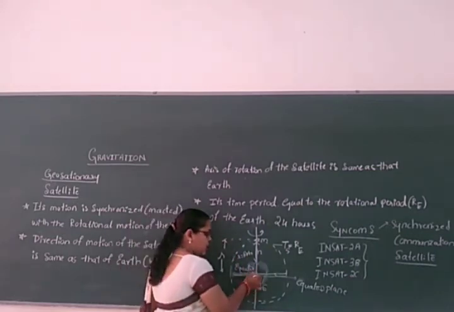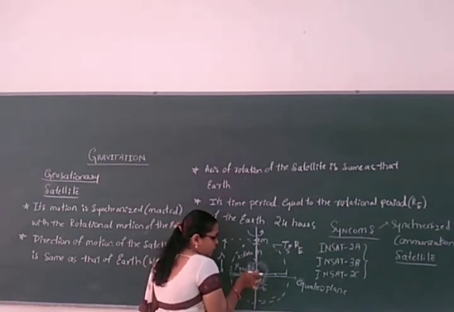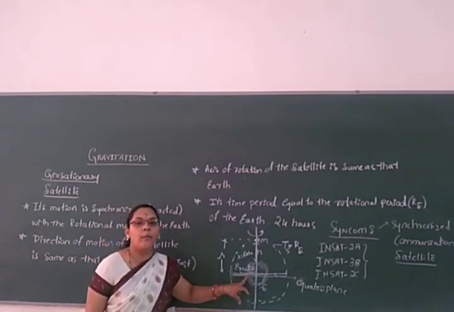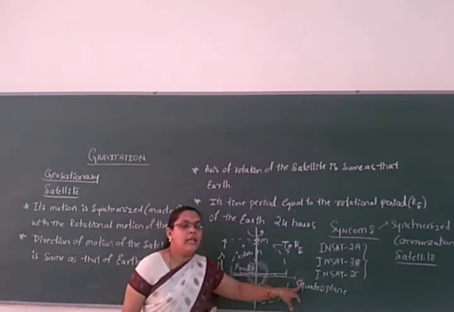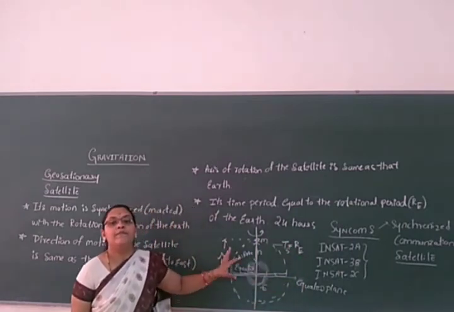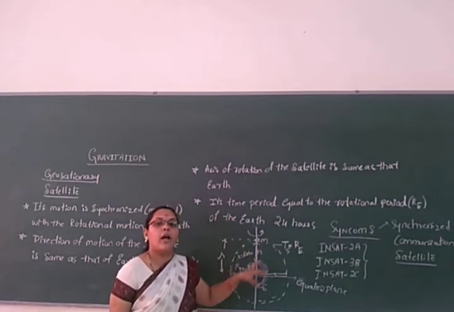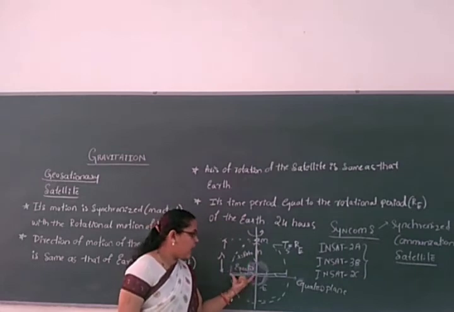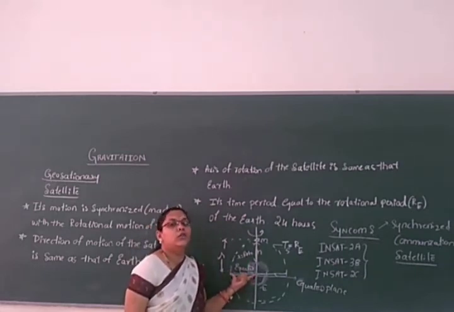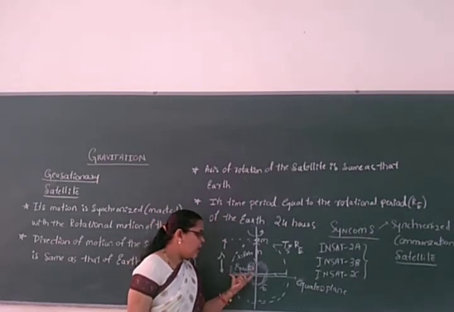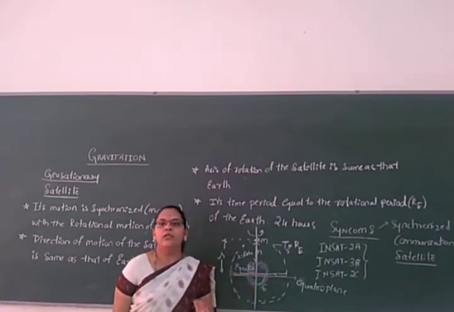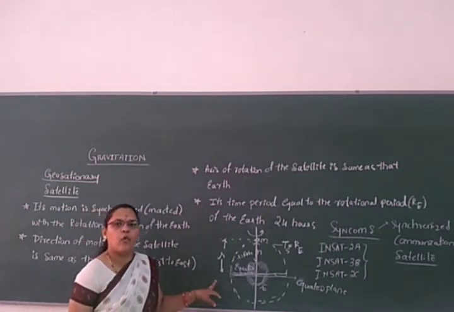So this is concentric coplanar. The earth is concentric and coplanar with the equatorial plane for the satellite. This part shows in which direction the geostationary satellite is revolving, in this axis of rotation. It should be compulsory. It is one of the conditions of the geostationary satellite, that the satellite revolving around the earth should be concentric and coplanar with the equatorial plane. One more satellite is the polar satellite.